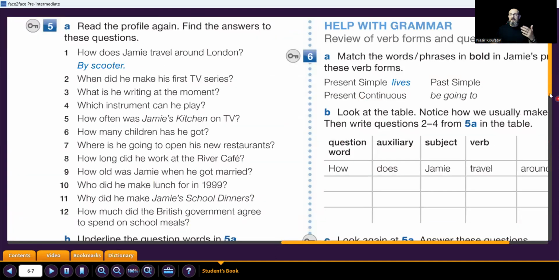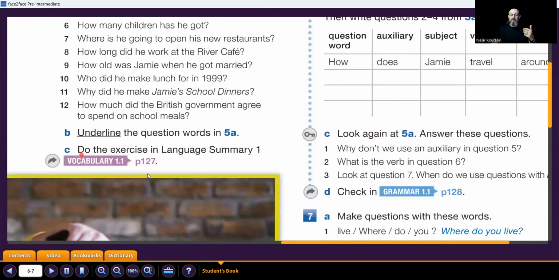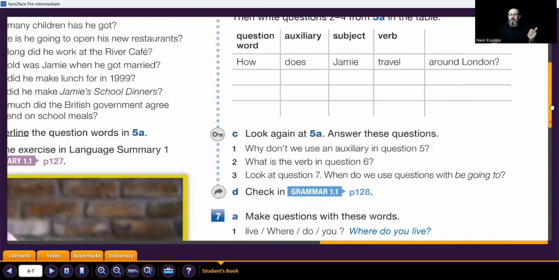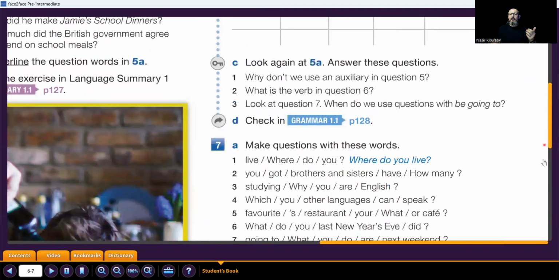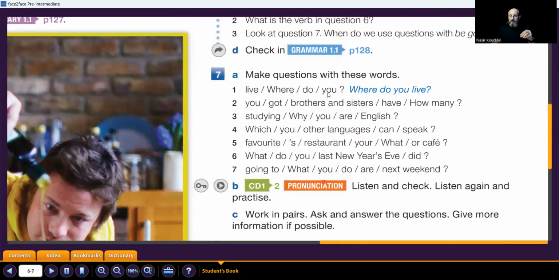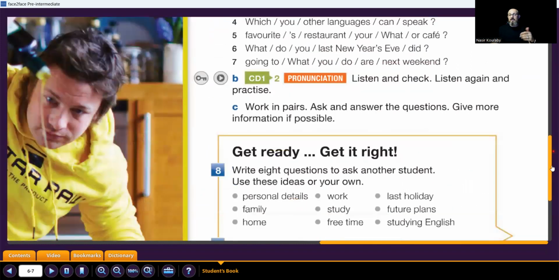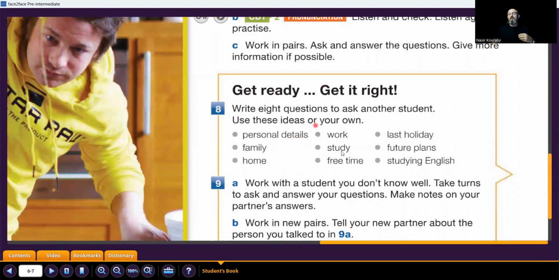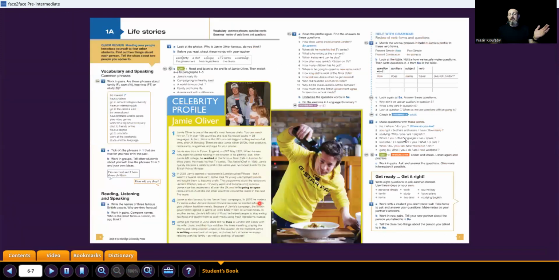After that, we did an exercise on page 127 about question words and why we use them. Then we studied the grammar here, and we wrote some questions. We answered the questions. Then we have the writing exercise. So this is everything about the first lesson.